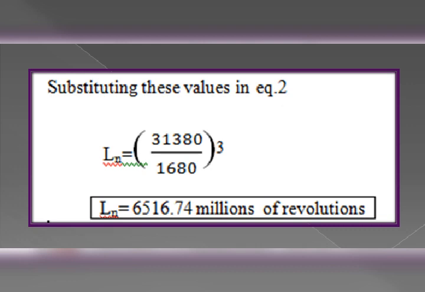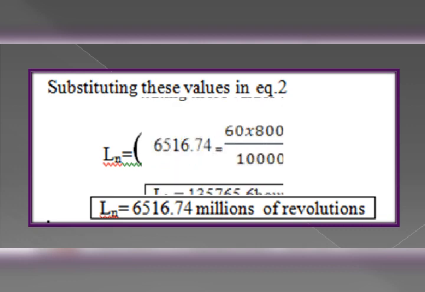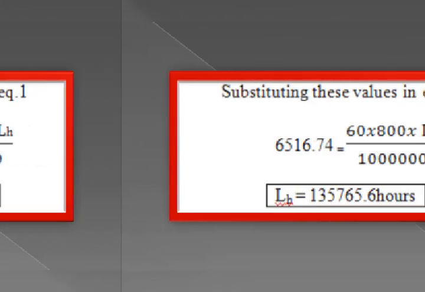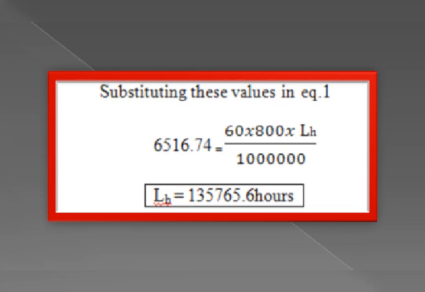Here you are getting 6516.74 millions of revolutions. This will be the life of that bearing in terms of millions of revolutions. Now we got the value of life in terms of millions of revolutions. But in the problem he asked, it is clear he asked to find the number of working hours.